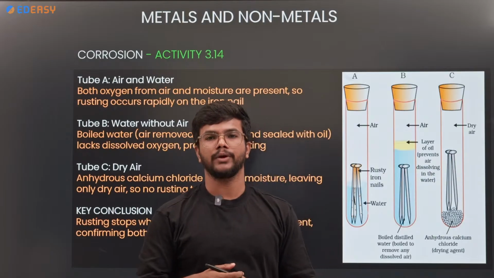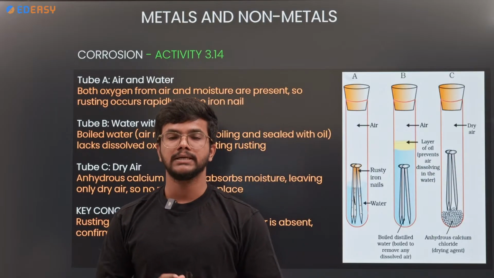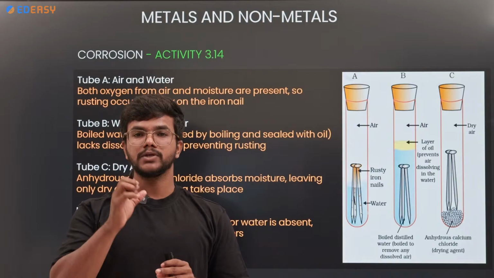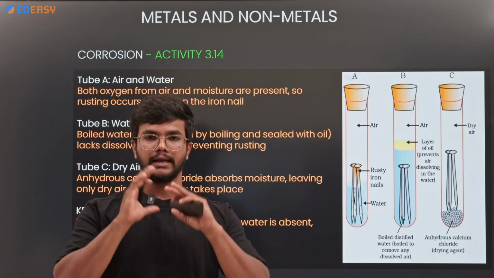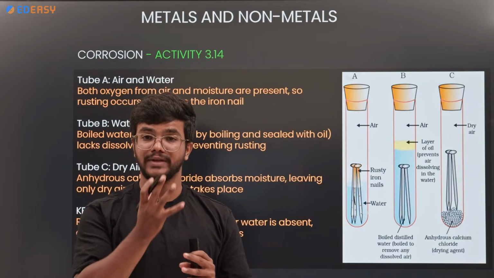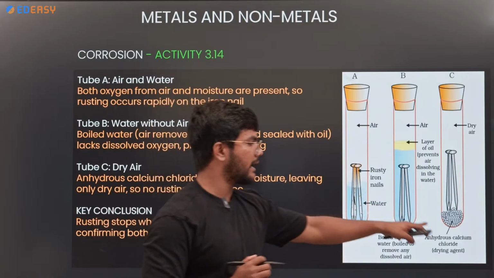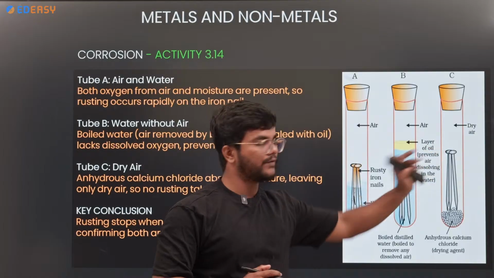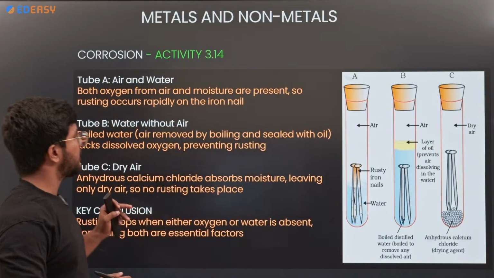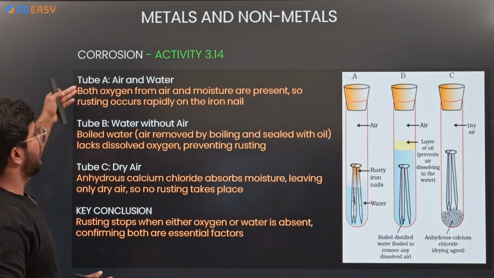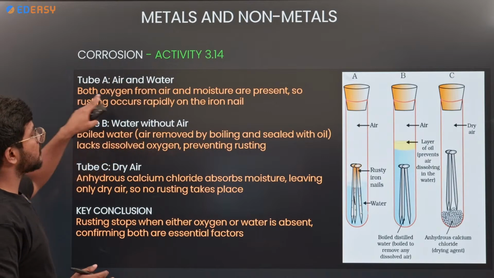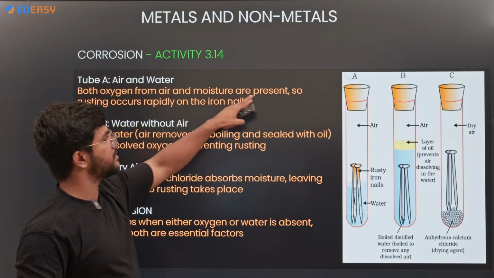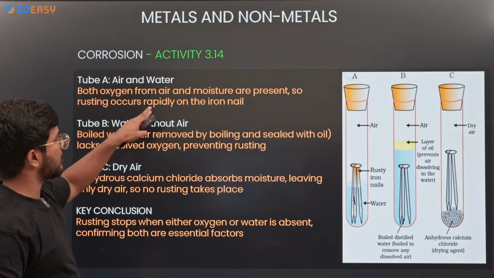In the third tube, anhydrous calcium chloride will absorb the moisture from the atmospheric air. So calcium chloride here makes the air dry. Okay, so there are different types. What observation can you find in tube A, with air and water? Both oxygen from air and moisture are present, so rusting occurs rapidly.